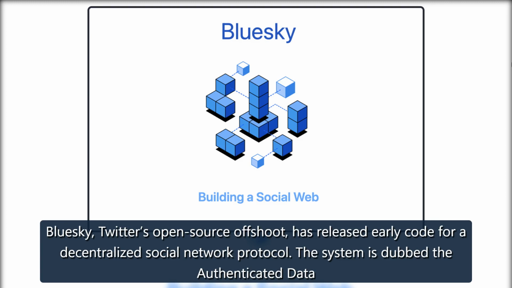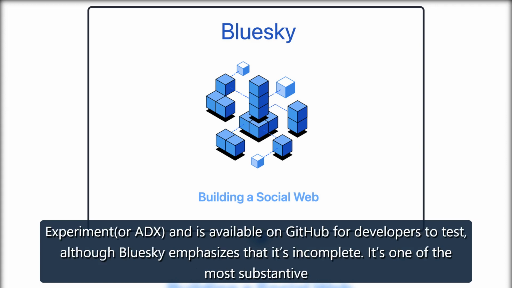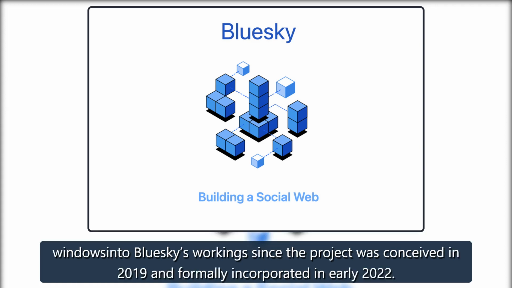Bluesky, Twitter's open-source offshoot, has released early code for a decentralized social network protocol. The system is dubbed the Authenticated Data Experiment, or ADX, and is available on GitHub for developers to test, although Bluesky emphasizes that it's incomplete. It's one of the most substantive windows into Bluesky's working since the project was conceived in 2019 and formally incorporated